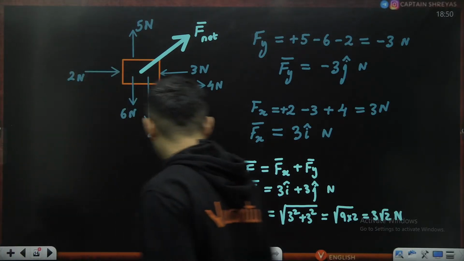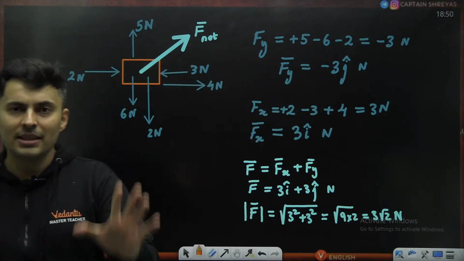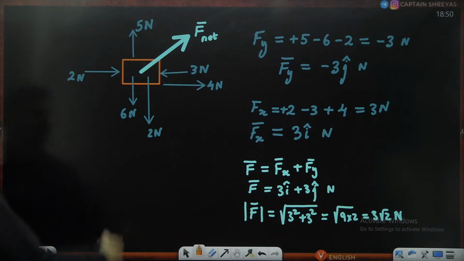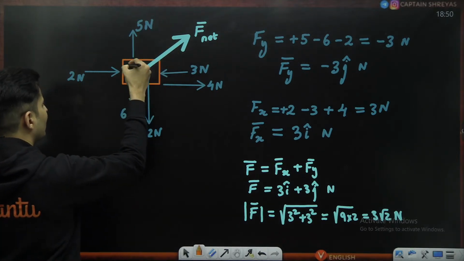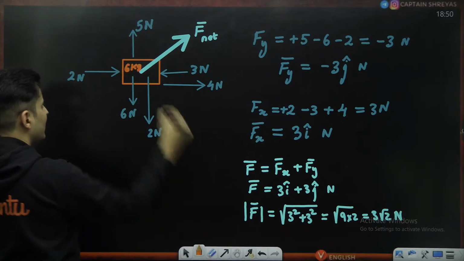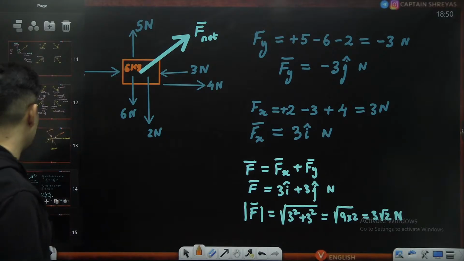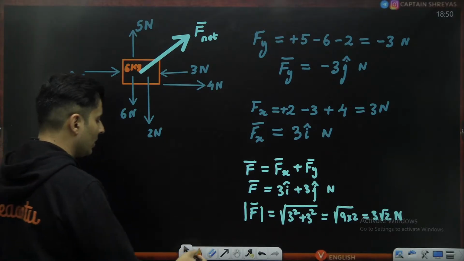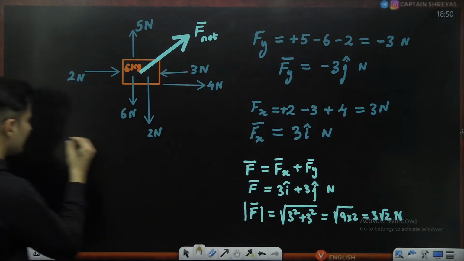Now, just imagine they tell you, hey, listen, the mass of this particular guy is, for example, maybe 6 kg or something. We all have heard about Newton's famous law, and that says, what does it say, my dear students?